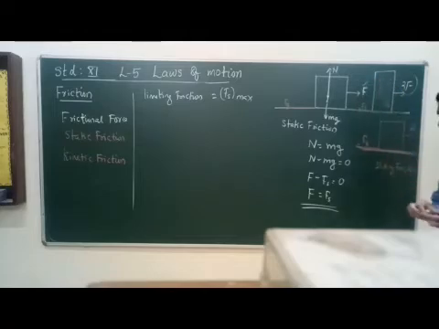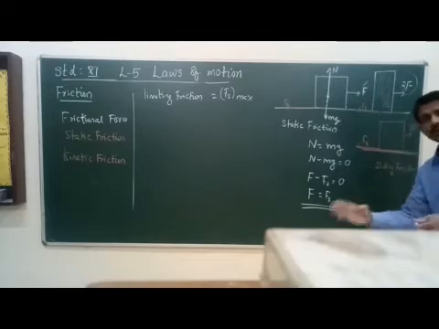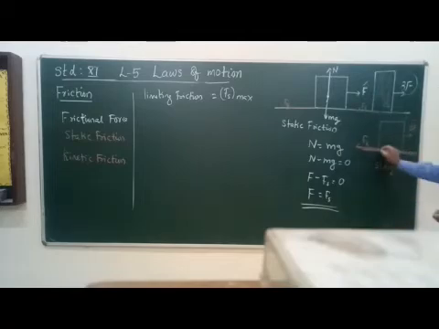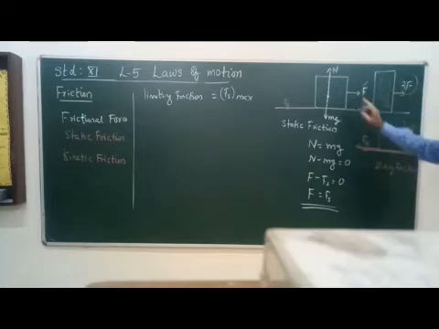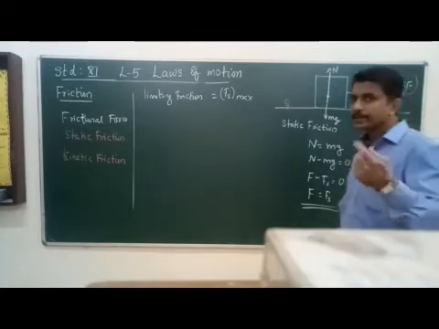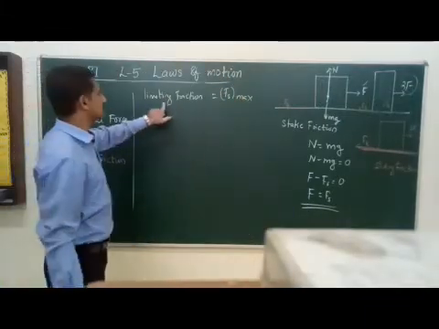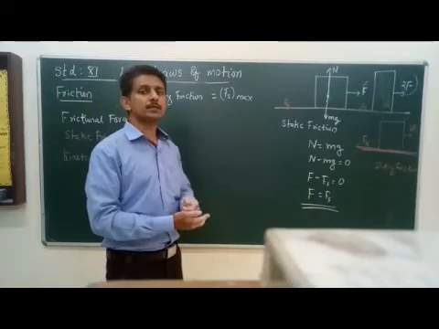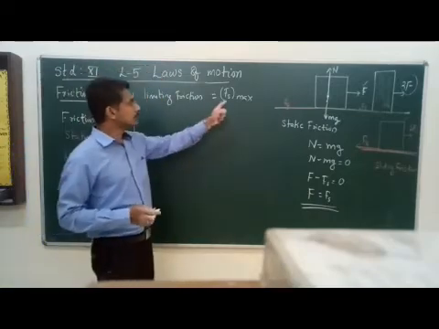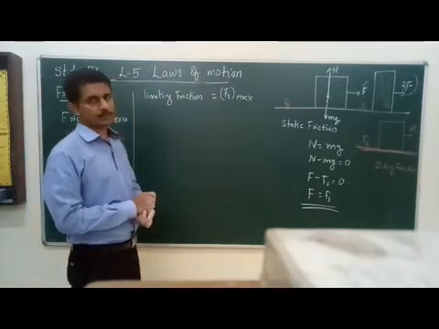In that case, we can see that the object just starts sliding over the surface. That means when we apply 2F, double the force of the first step, the maximum static friction is acting. That maximum static friction we call limiting friction, so limiting friction is considered Fs max.